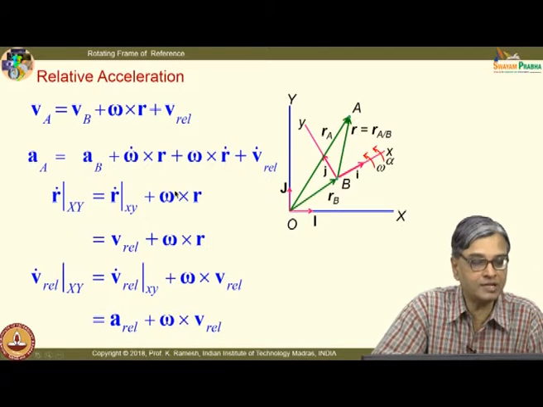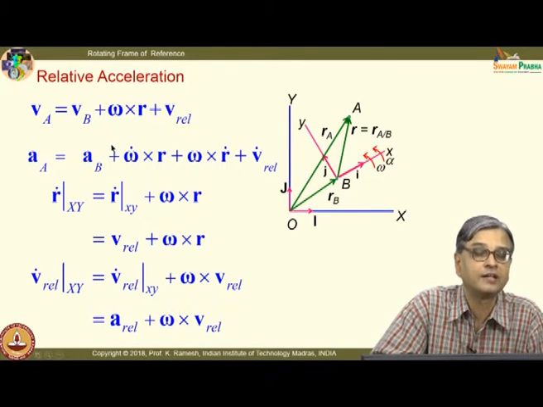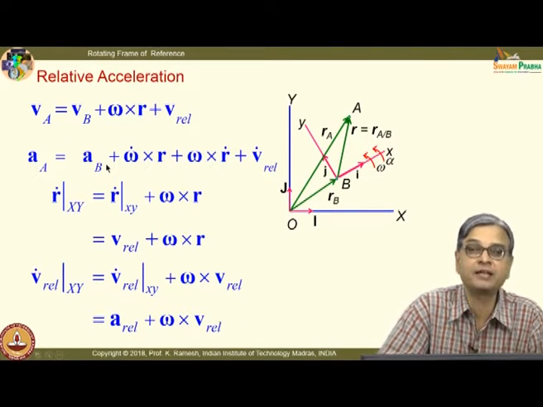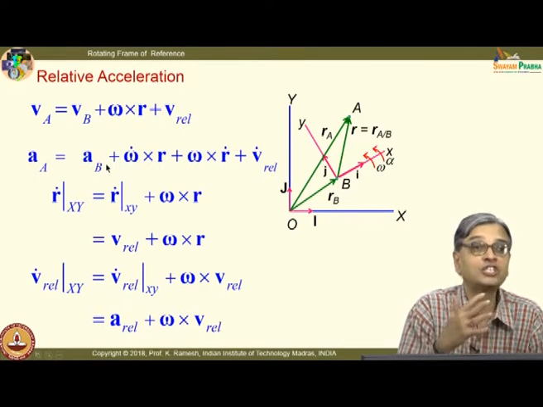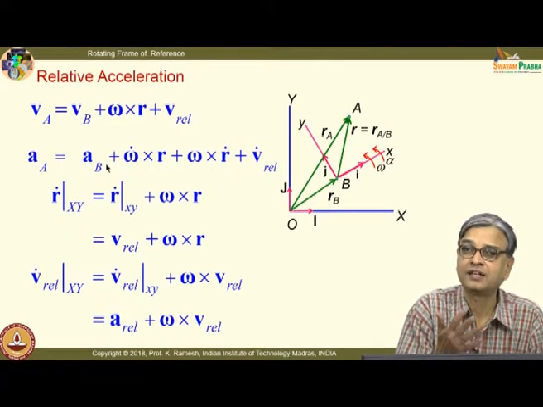Now, what I am going to do is substitute the terms in this expression and get the final expression for the particle or the point A. So, this is the absolute acceleration of point A, this is the absolute acceleration of point B, which is nothing but the origin of the coordinate axis, which is rotating with the frame of reference.